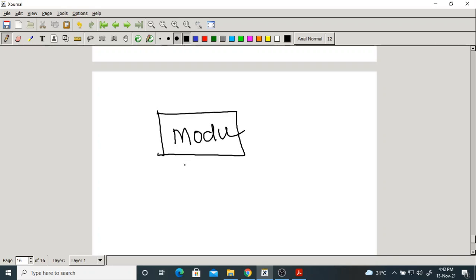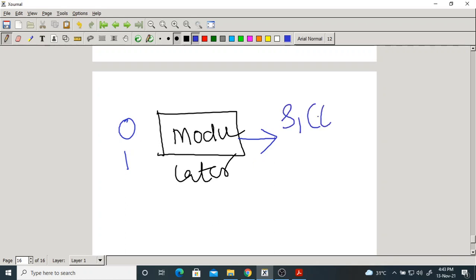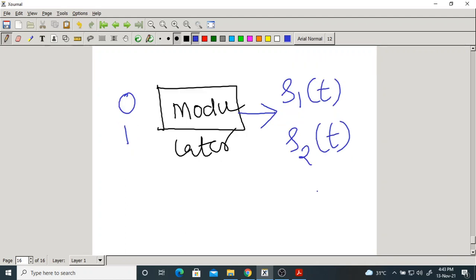The distinct symbols are only two, either 0 or 1. At the output of the modulator, 0 will be transformed to S1 of t, 1 will be transformed to S2 of t. So the output of the modulator is S1 of t or S2 of t, depending upon whether you are transmitting bit 0 or bit 1.